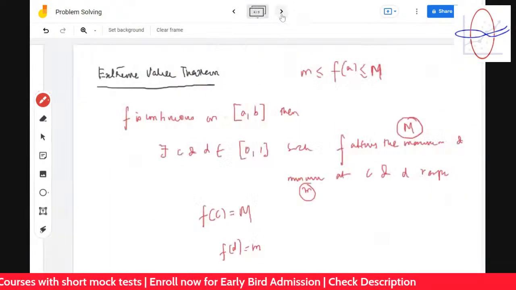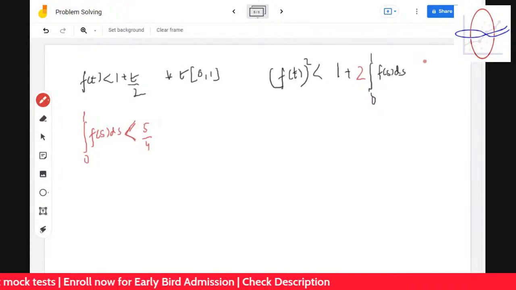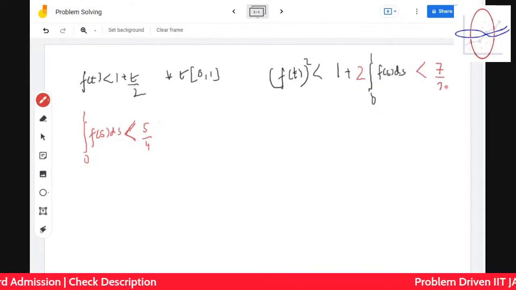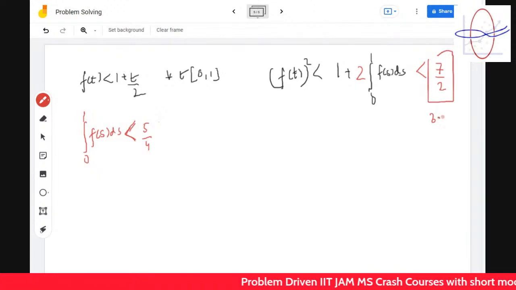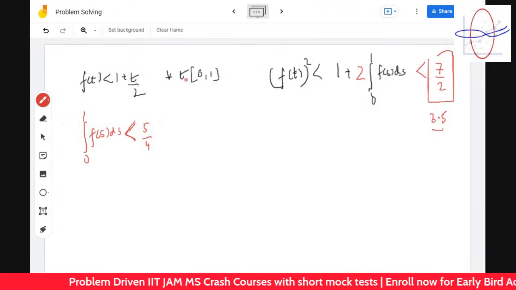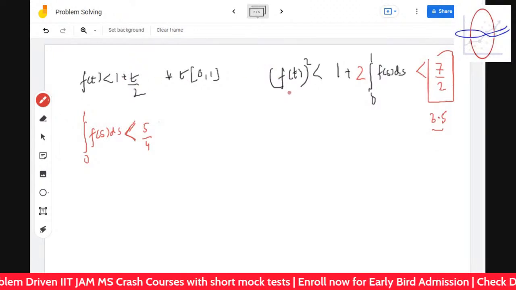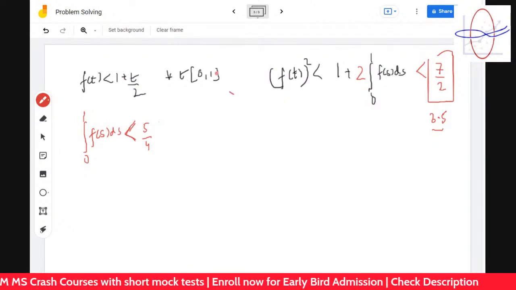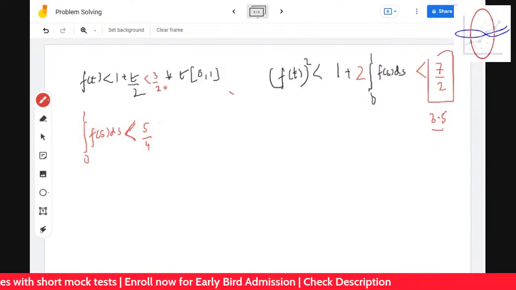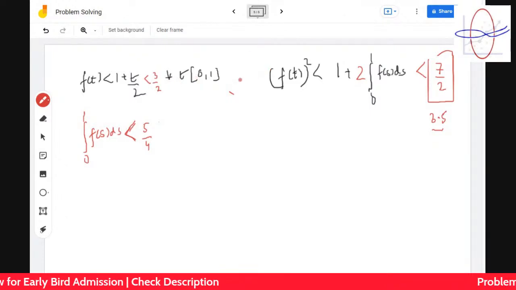So let's see what is the maximum value that can happen over here. This is less than 7 by 2, which is around 3.5. And f(t) is this, so its maximum value can be less than 3 by 2. I'm just trying to understand the maximum value that can happen. Almost very close.